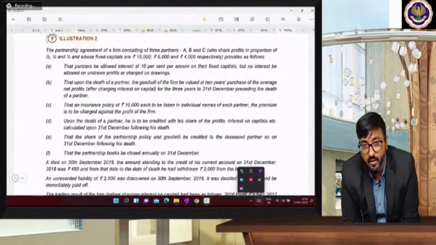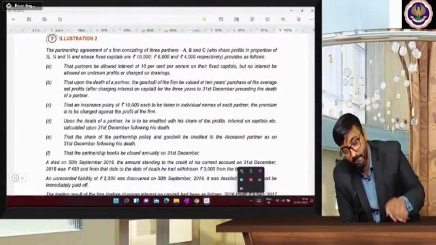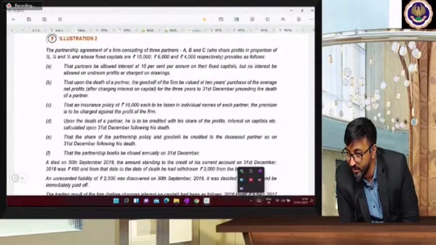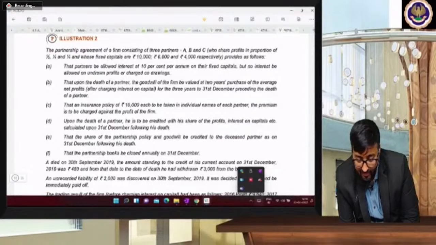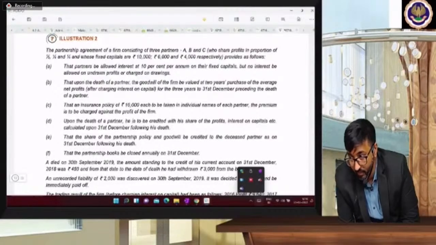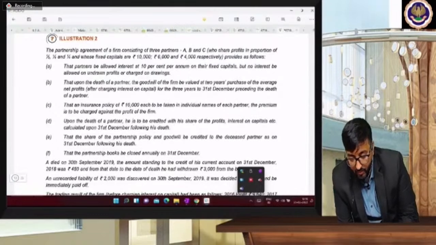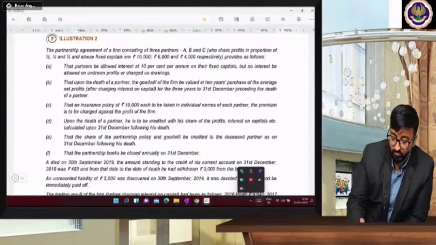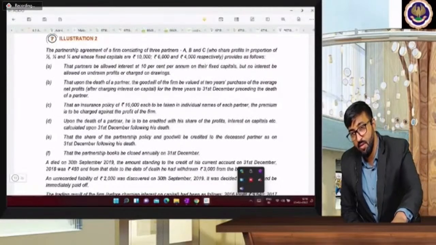And what is the entry in case of death? Shiva Khan, not correct, beta, not correct. JLP is treated as an asset.